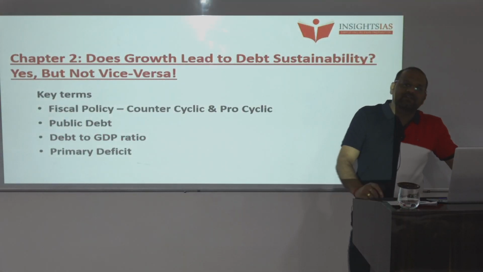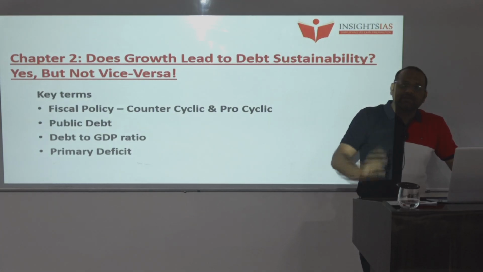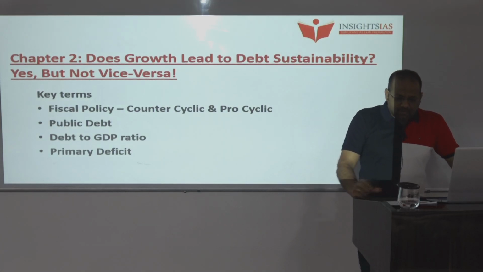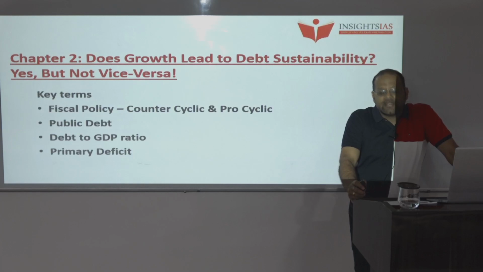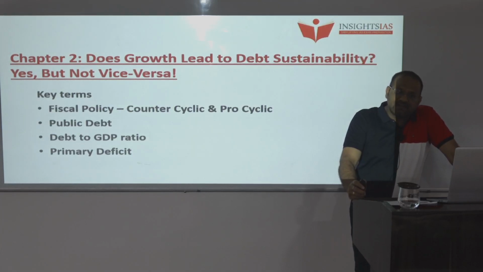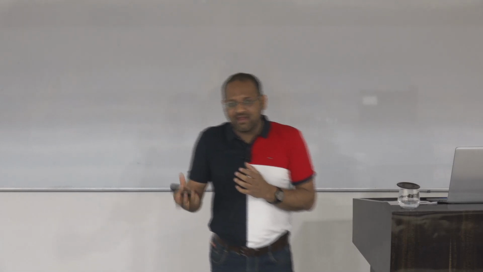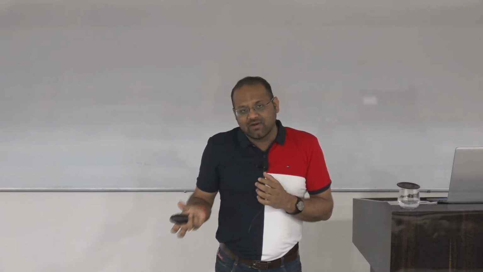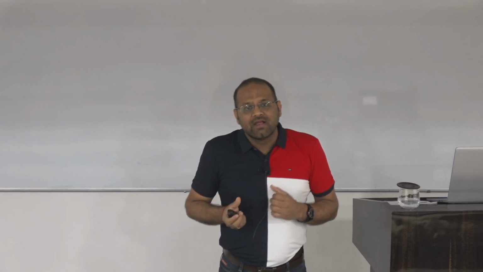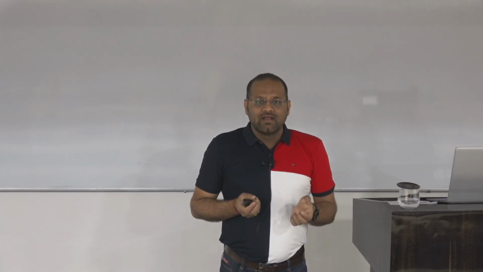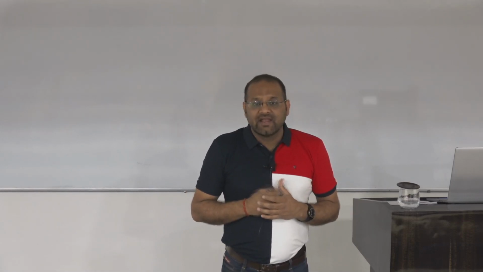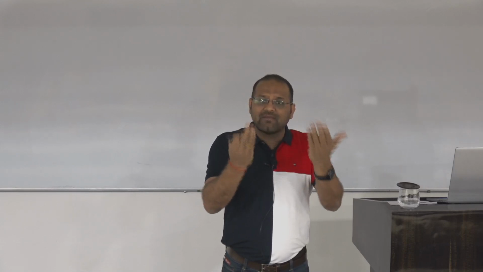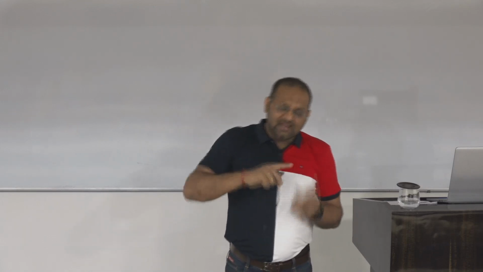Debt to GDP ratio. What is the debt to GDP ratio? It is a metric to compare a country's debt with its GDP. It indicates the country's ability to pay back its debt. How much is my country's GDP growth, and how much is my GDP? It is represented as a percentage. It highlights whether the country is capable of paying back the debt or not in comparison to the GDP.